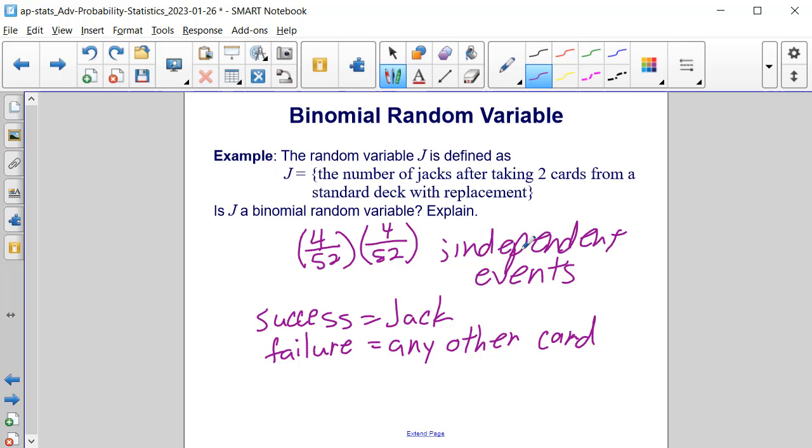So because the events are independent each time, and we have that success-failure option, this is indeed a binomial random variable. So yes, it's a binomial random variable.